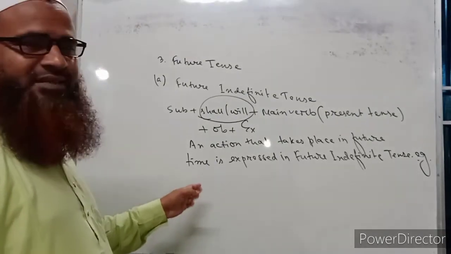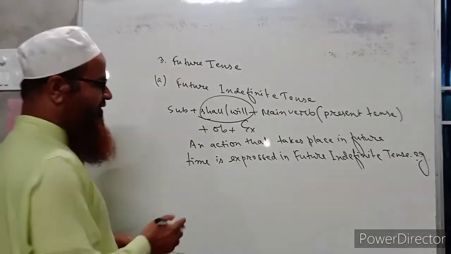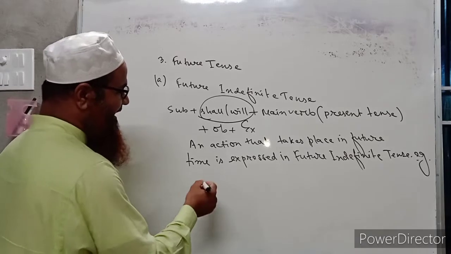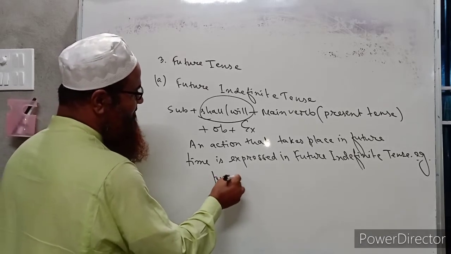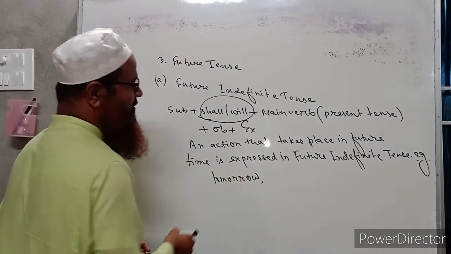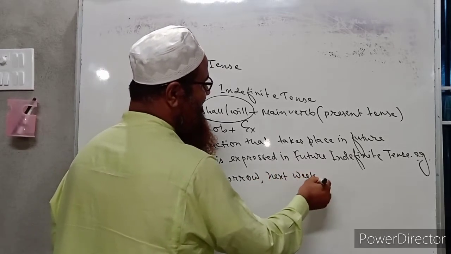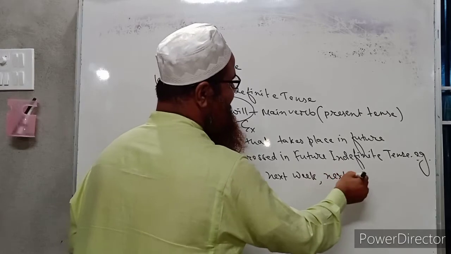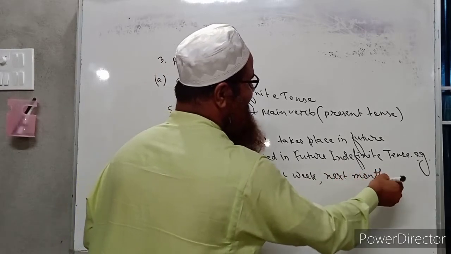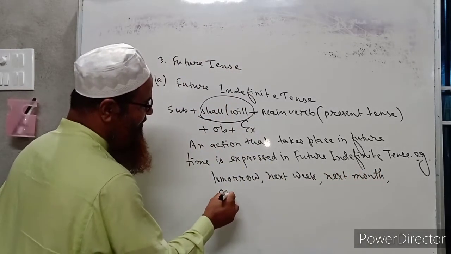So these sentences basically contain future time, like tomorrow, next week, next month. That means next refers to future time.